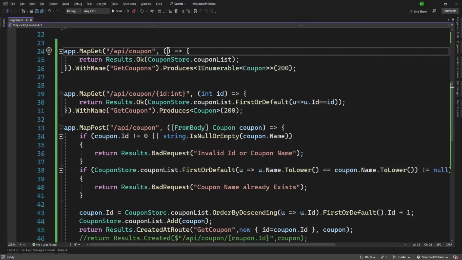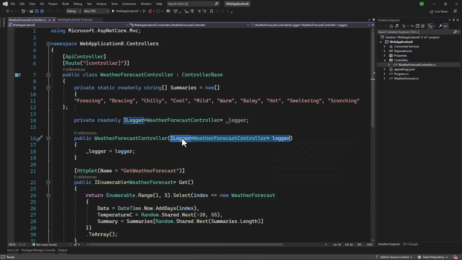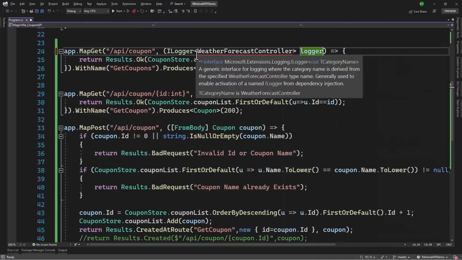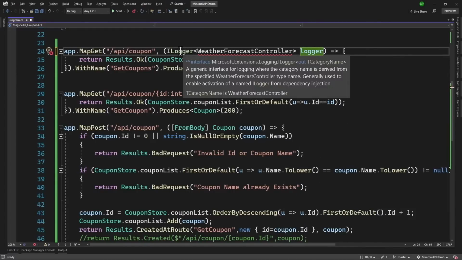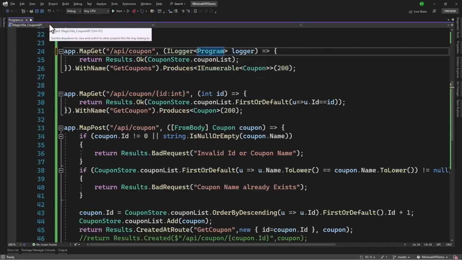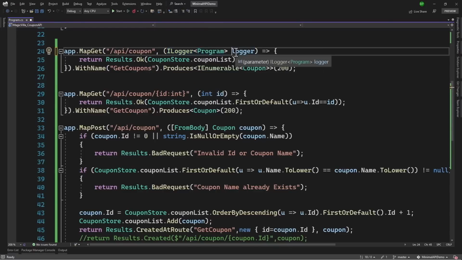In the parameter here, we can explicitly say that we need an ILogger. So if I go back to the API project, let me copy what we were passing in the constructor here. We do not need to create a private read-only. We can directly retrieve that in the parameter like that. You can see ILogger is being detected, but it does not detect the weather forecast controller. But right now we are in the program class here, so we can say that right here. And with that, the logger has been injected.